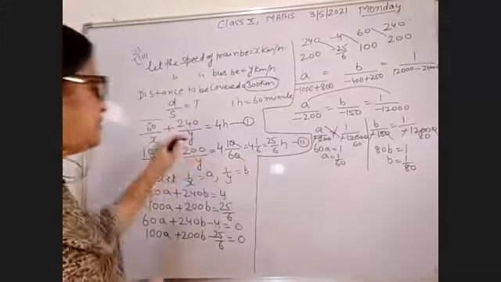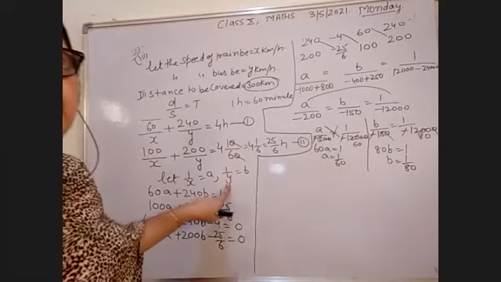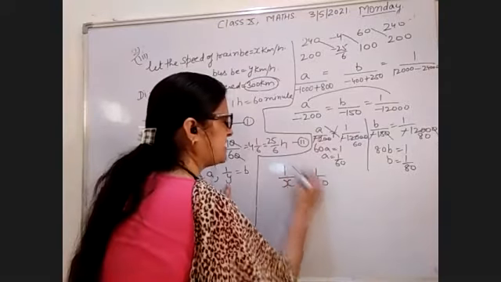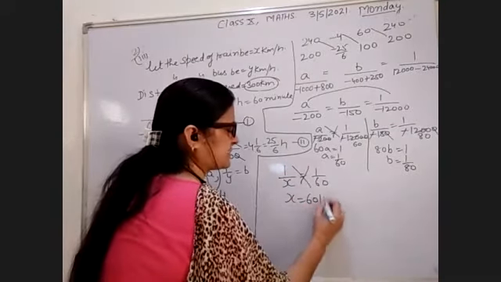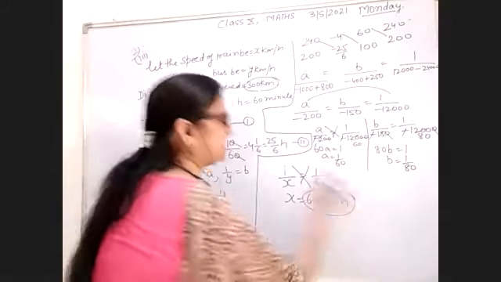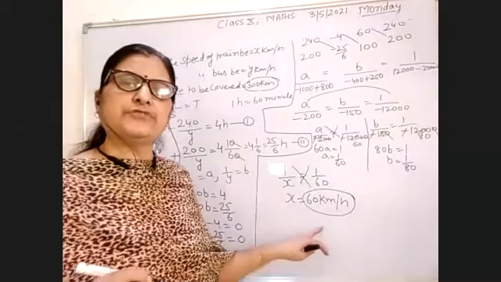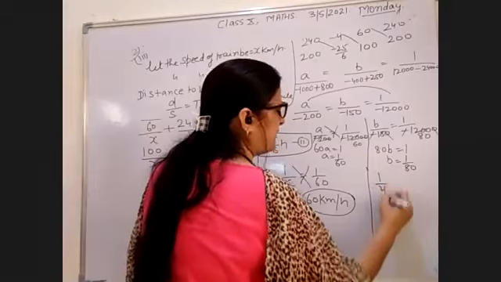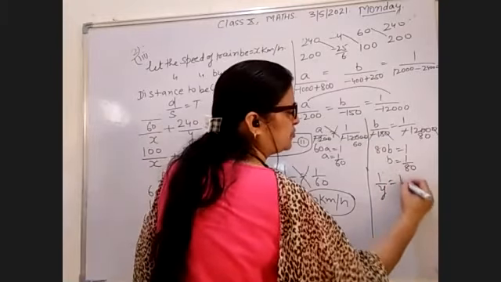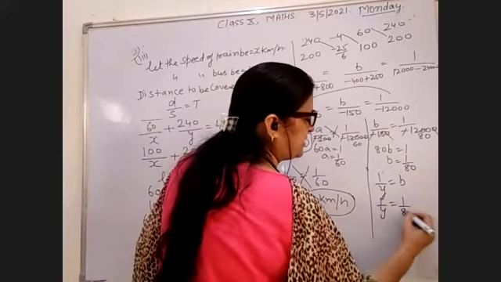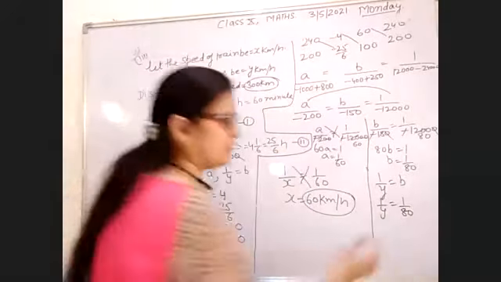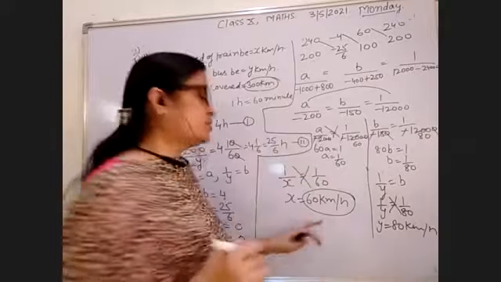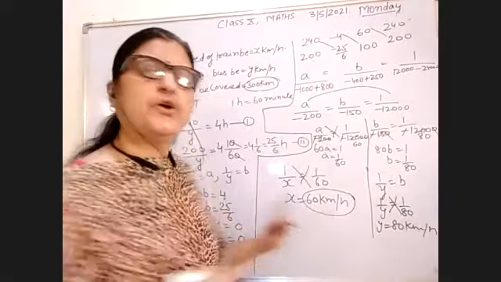Now you will put these values, because you let 1 upon X and 1 upon Y equal A and B. So 1 upon X equals 1 upon 60. You will get the value of X. So let the speed of the train be X, 60 km per hour, and the speed of the bus be Y, where 1 upon Y equals B. In place of B, you put here 1 upon 80. So by cross multiplying, Y equals 80 km per hour. So you will get the speed of the train and the speed of the bus.